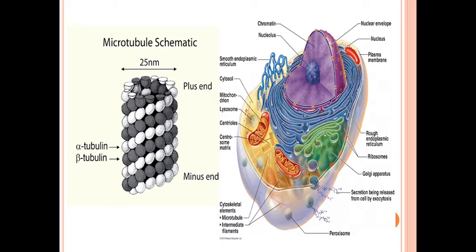They are the largest structure in the cytoskeleton and are about 24 nm thick.